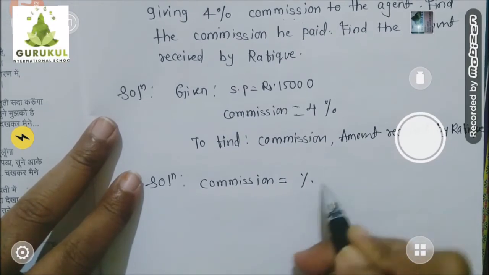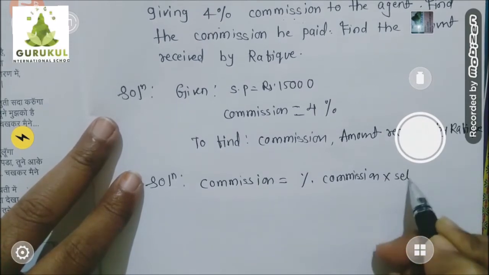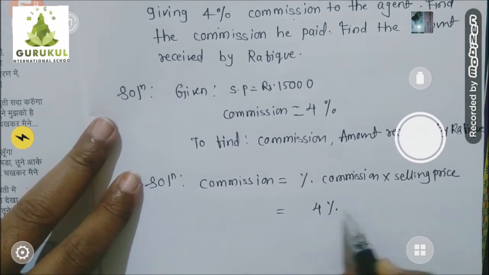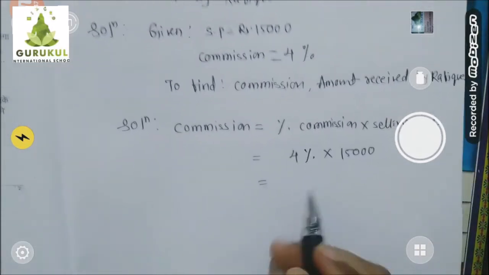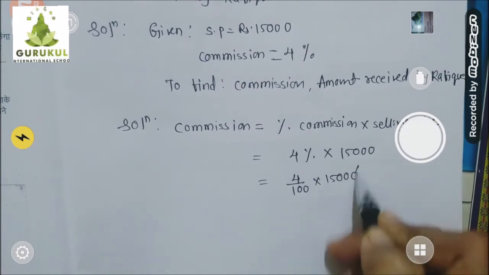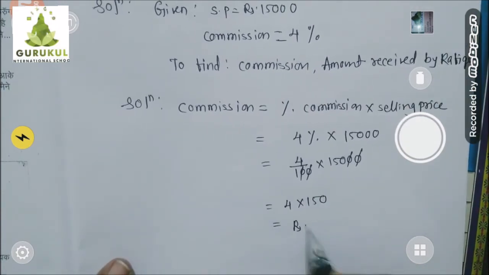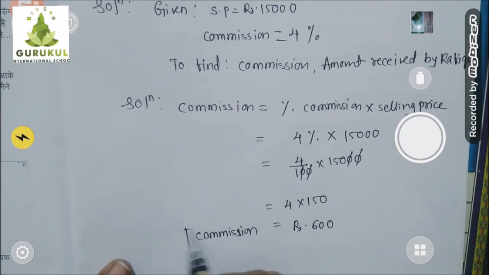Commission in rupees is equal to what? Percentage commission into selling price. Percentage commission was 4% into selling price is 15,000. 4% means, you know very well, 4 upon 100 into 15,000. Now 0 0 cancel, 0 0 cancel. What is left? 4 into 150, which is nothing but rupees 600. This much commission Rafiq will give to the commission agent.